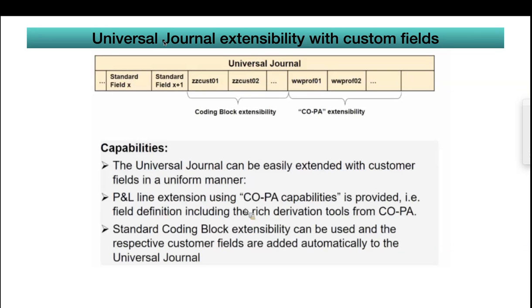So once you complete adding the value field or characteristics into that operating concern, in the background, the system will append the new characteristics in the ACDOCA table, and again CE4 as usual, because if the customer already implemented costing based COPA, it will be appended to CE4. If they activate account based COPA, definitely it will be appended to the ACDOCA table.